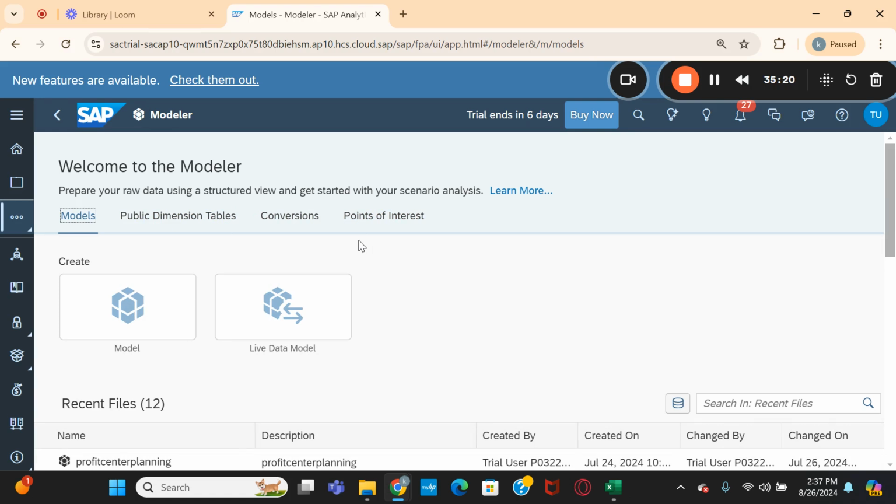So model, and a live data model. This is, in fact, a great concept with the live data model. You can connect to the live data connection so that you can bring the real-time data into your SAC system. Of course, at present, there are certain limitations with this live data connection. We will discuss those limitations later, what the live data connection is, everything. Right now, let us focus on the model. Okay, create a new model. So we are creating the new model.